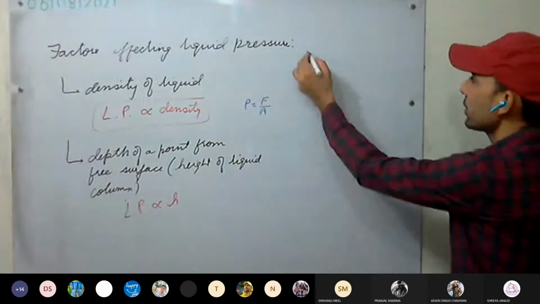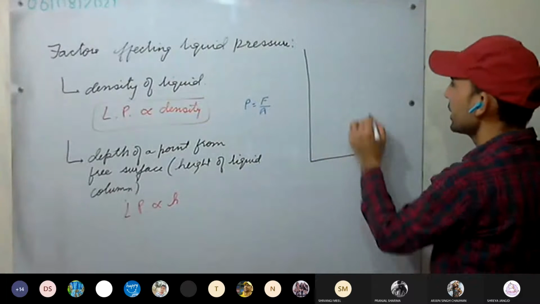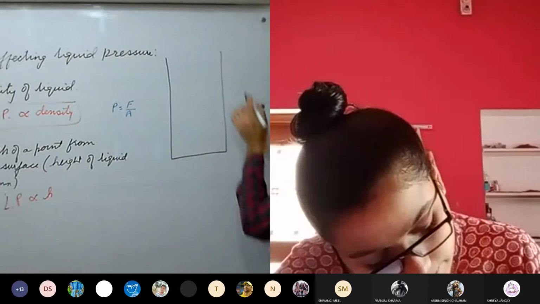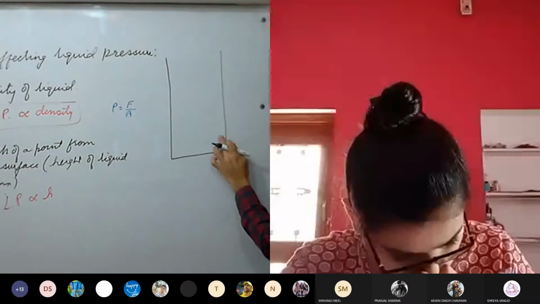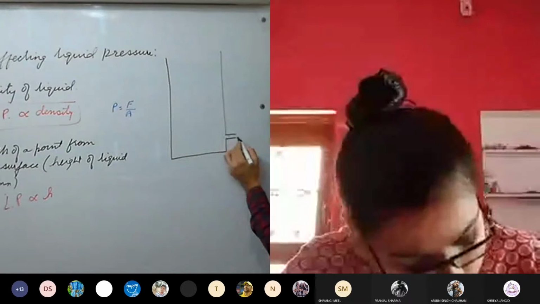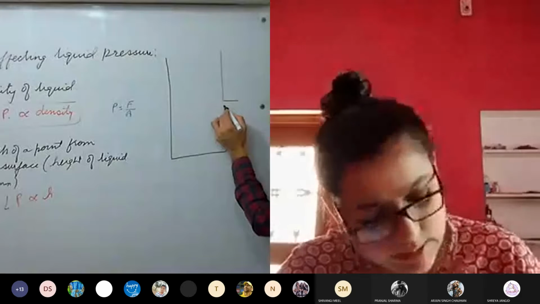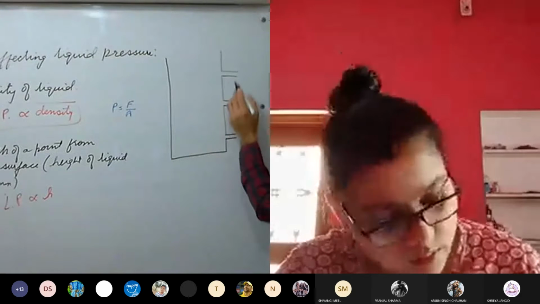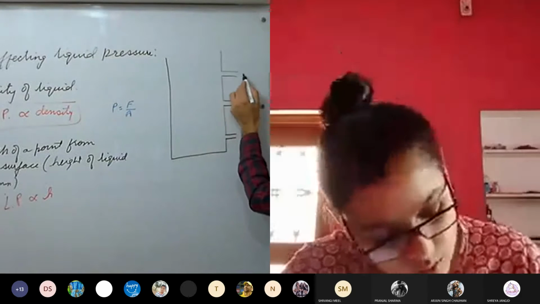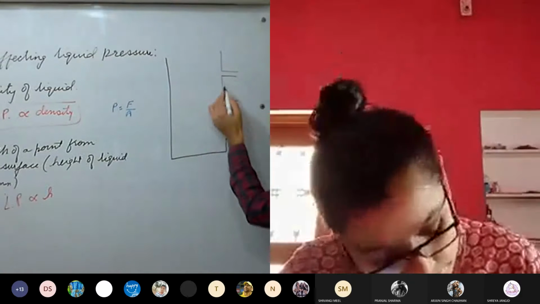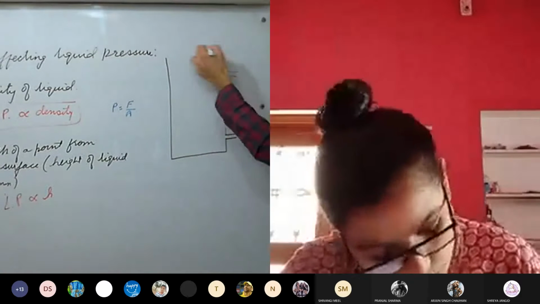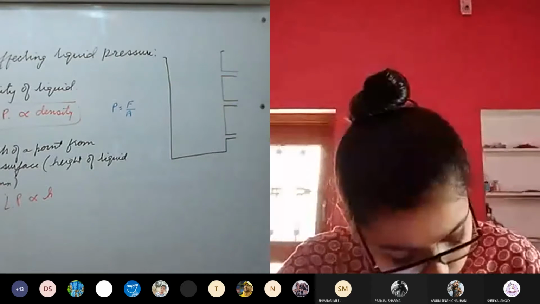For example, this is our container, and this container has openings on the sides at different levels. This is the lowest opening, and this is the highest, near the rim.